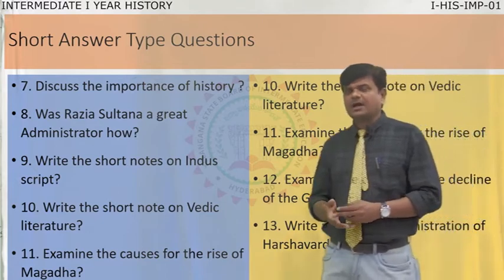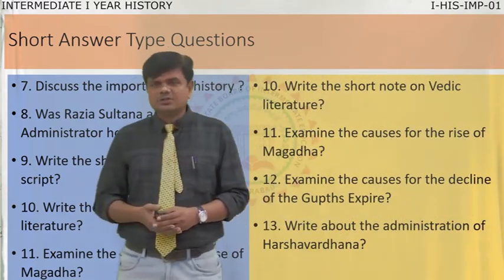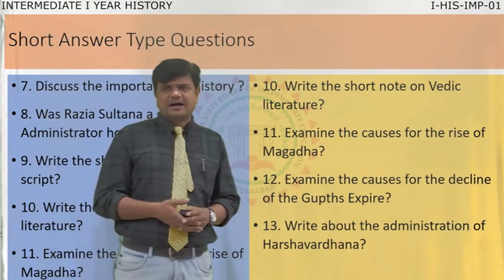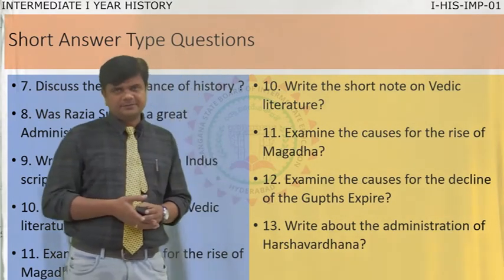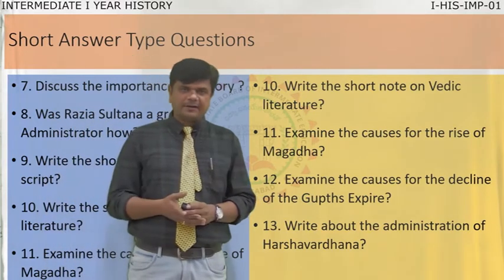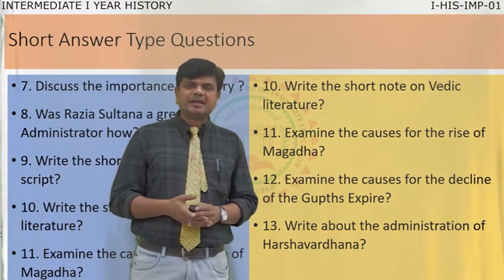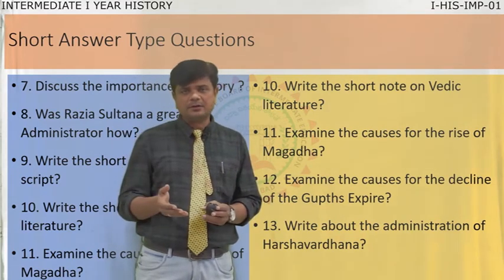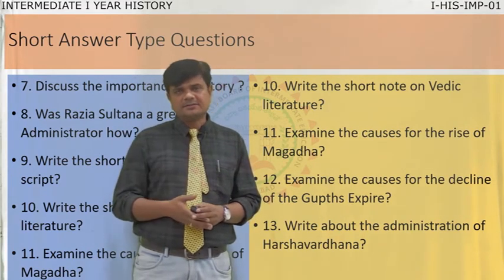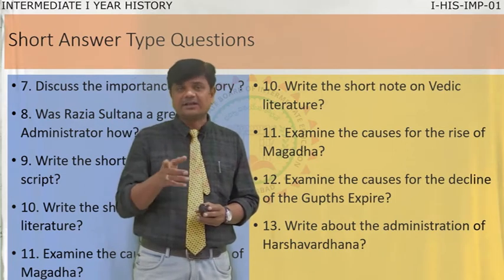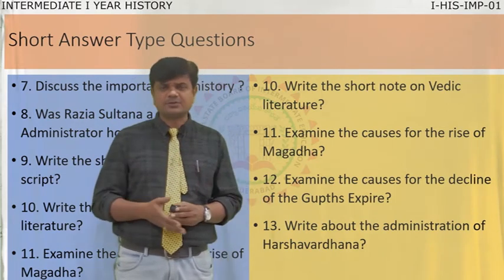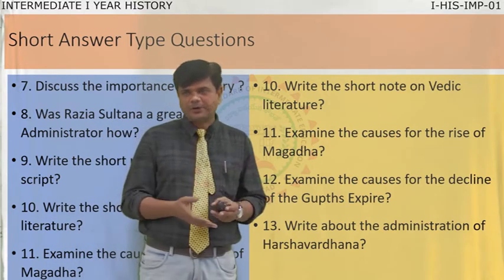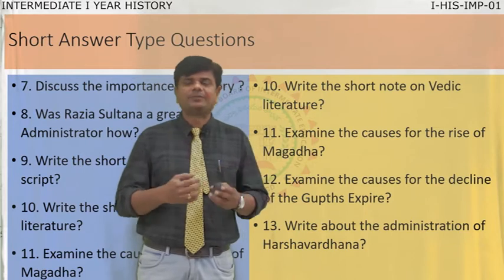Now moving to the 12th question, that is, what are the causes for the decline of the Gupta Empire? You know, the Gupta Empire had great rulers like Samudragupta, Chandragupta I, Chandragupta II. After that, when the Hunas invaded many times, that is the great cause for the decline of the Gupta Empire. So what are the factors, what are the causes here, that contributed a lot to the decline of the Gupta Empire.